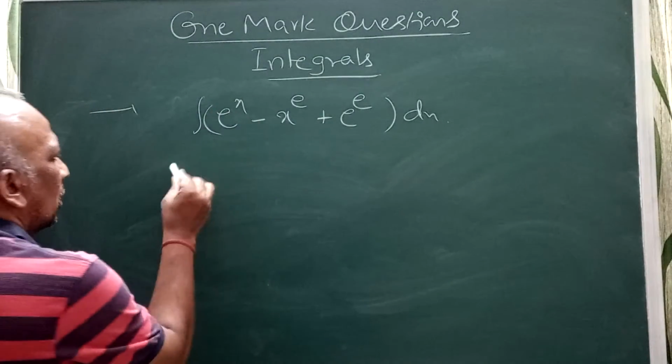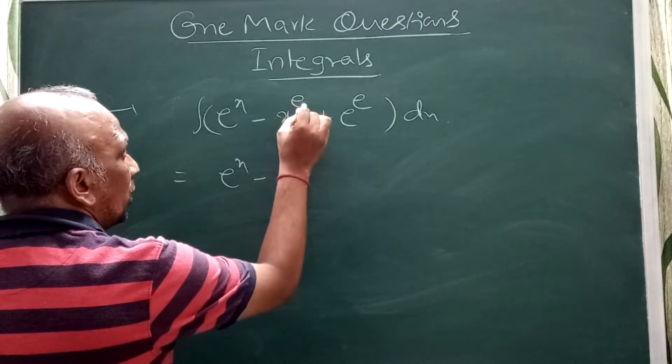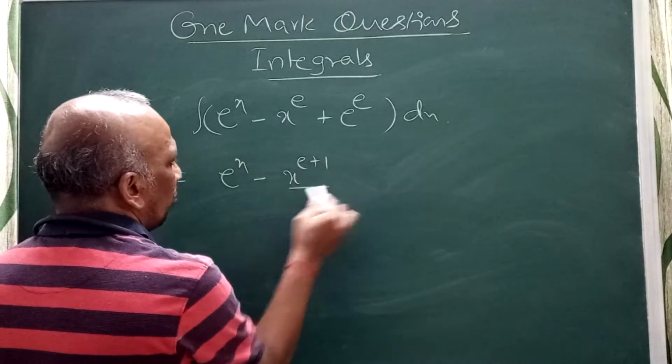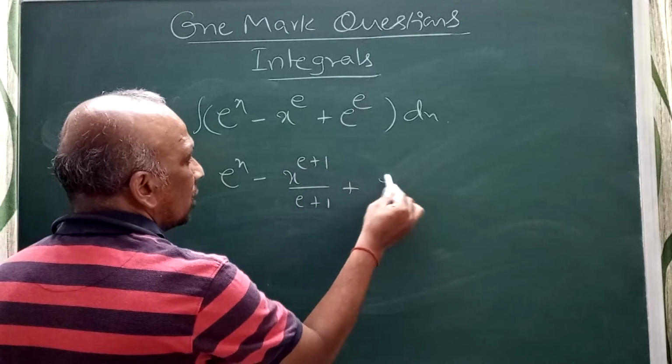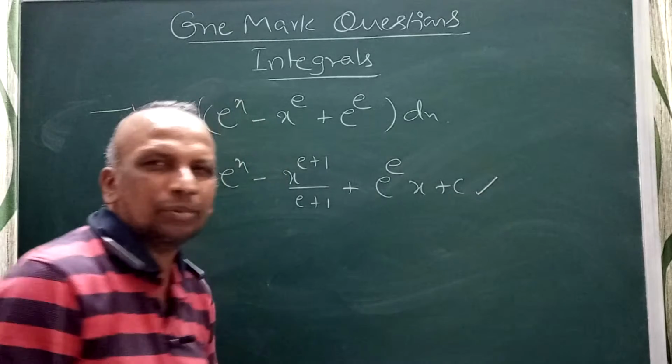When they give like this, integral of e power x minus x power e plus e power e, with e a constant here. So the integral is e power x minus x power e plus 1 by e plus 1 plus e power e into x plus c. Your answer will become like this.